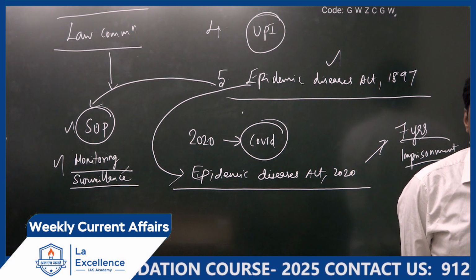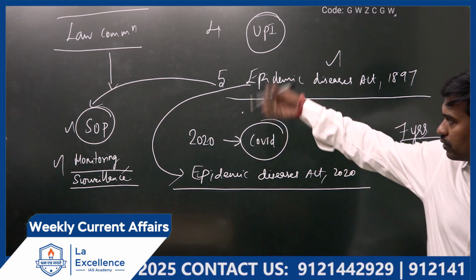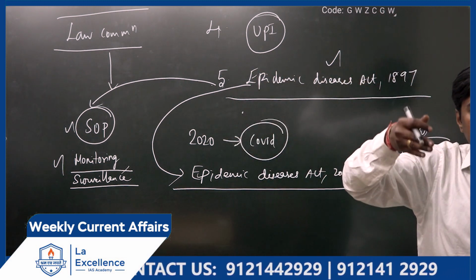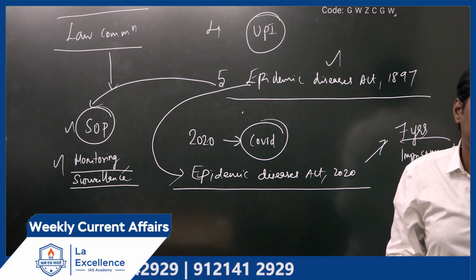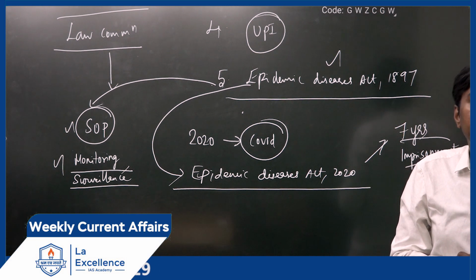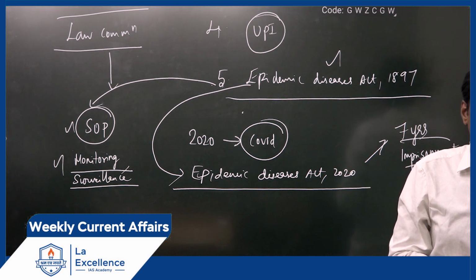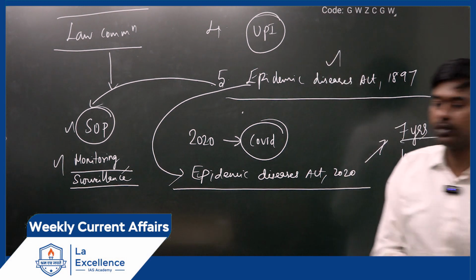During COVID, we went for lockdown and other ways. So how will it be tackled? Suppose tomorrow a new virus like COVID is coming, what is the safety feature we have? How will you deal with it? That kind of mechanism needs to be developed in India. We have to be prepared for the next COVID-like phenomenon. That's the recommendation given by the Law Commission.